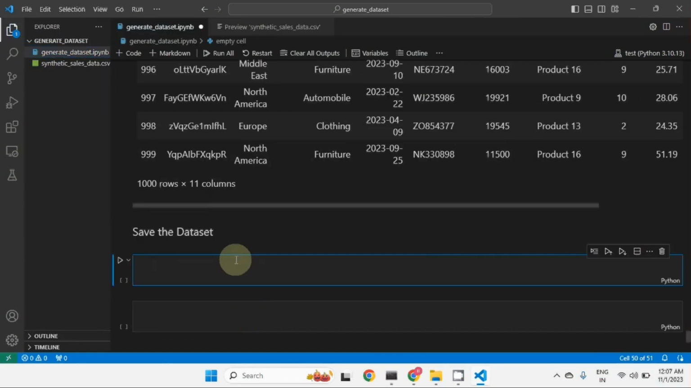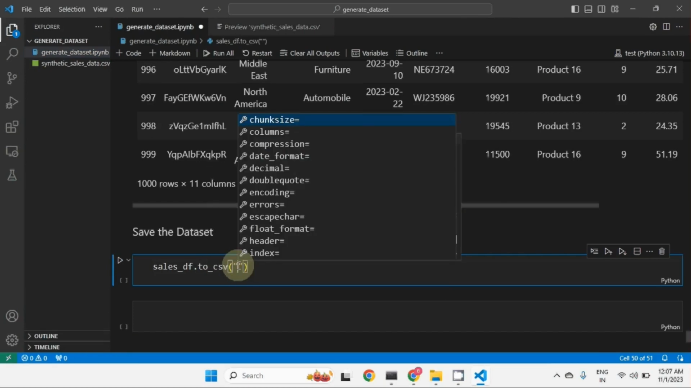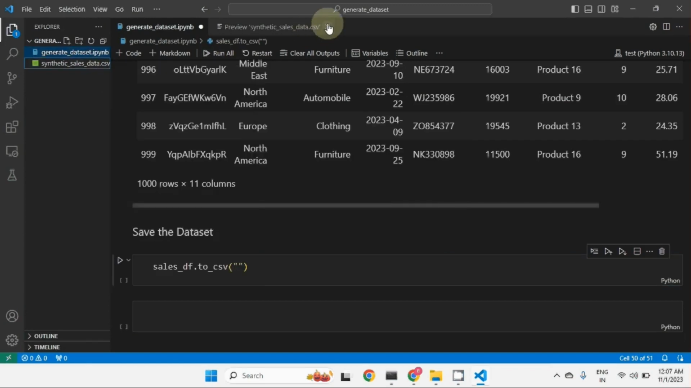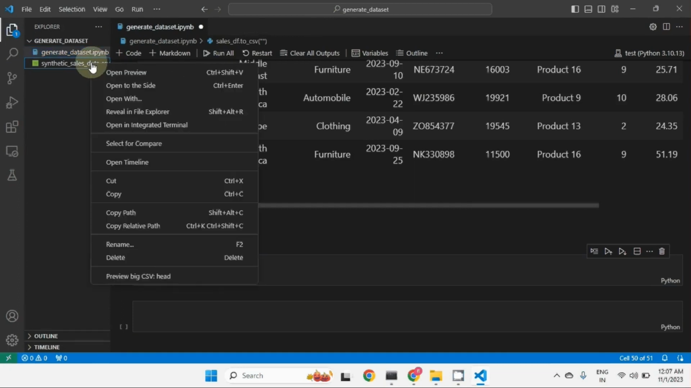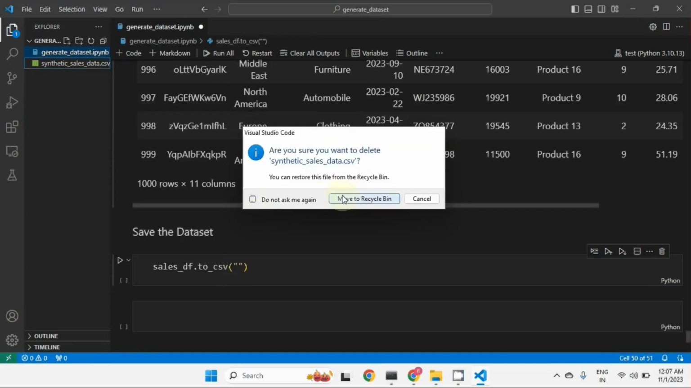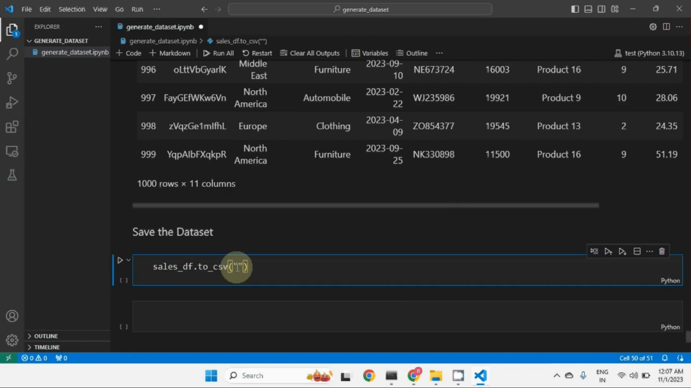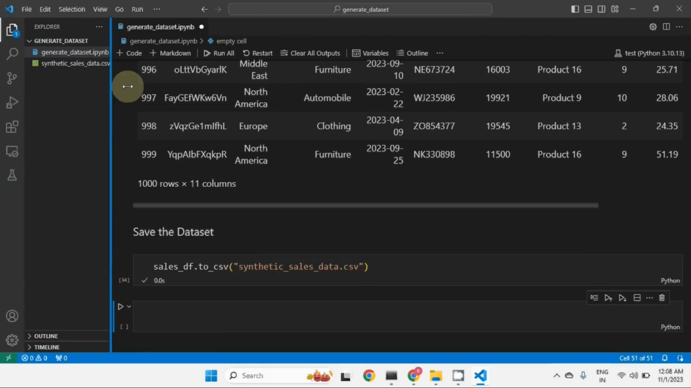To save it, the to_csv function is what we can use, and we can give any name. Let me delete this data set file, and let's give the name synthetic sales data dot CSV. Let's run this. So you can see the data set is generated.